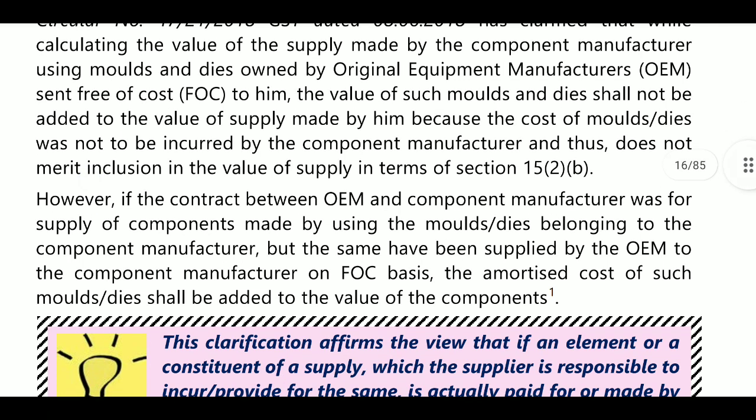However, if the contract between OEM and component manufacturer was for supply of components made using the molds and dies belonging to the component manufacturer, but the same have been supplied by the OEM to the component manufacturer on FOC basis, the amortized cost of such molds and dies shall be added to the value of component.